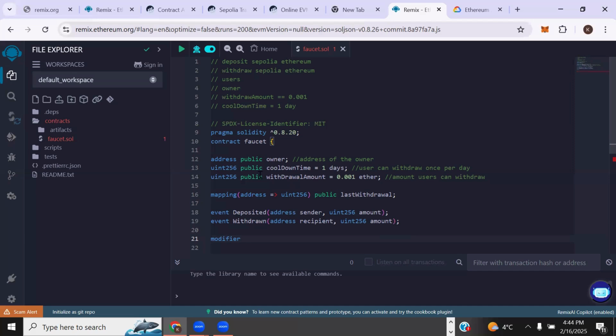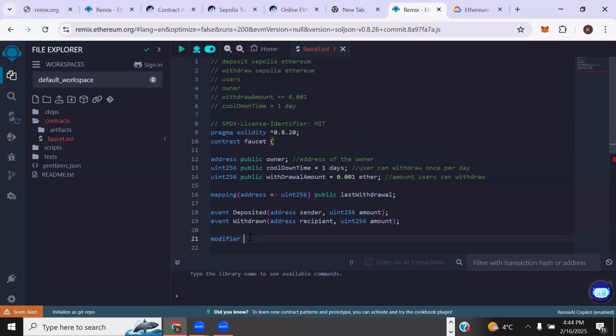So how do we do it? This is very readable. You can see the contract FileSet. This is basically saying that this code we're writing is a smart contract named FileSet. And here we can see where we declared the owner address, we declared the variables and stuff like that. We also declared the events.